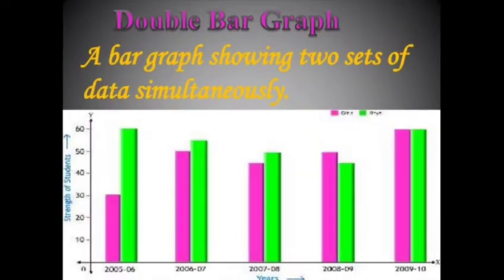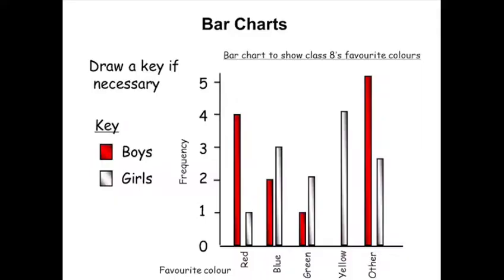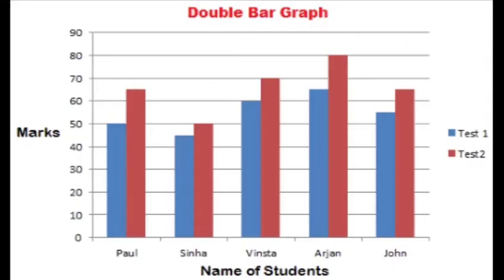Dear children, the next topic is double bar graph. A bar graph showing two sets of data simultaneously is known as a double bar graph. A double bar graph helps to compare two collections of data at a glance.